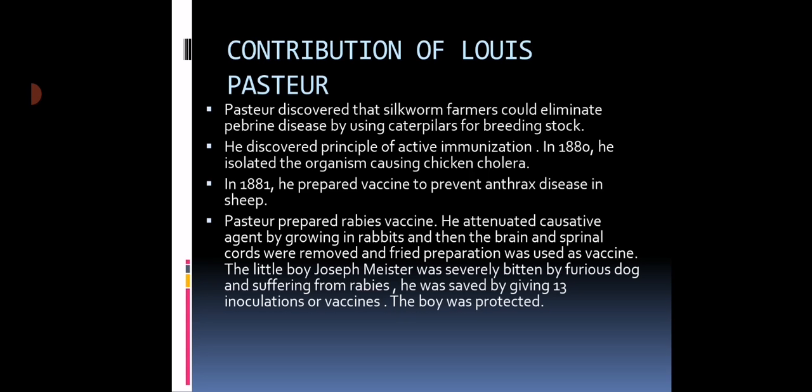We half kill it, using either phenol or formalin to prepare the suspension, and this type of vaccine is inoculated. So vaccine is nothing but an attenuated or half-killed suspension of bacteria or causative agent. So in 1881 he prepared the vaccine against anthrax disease.